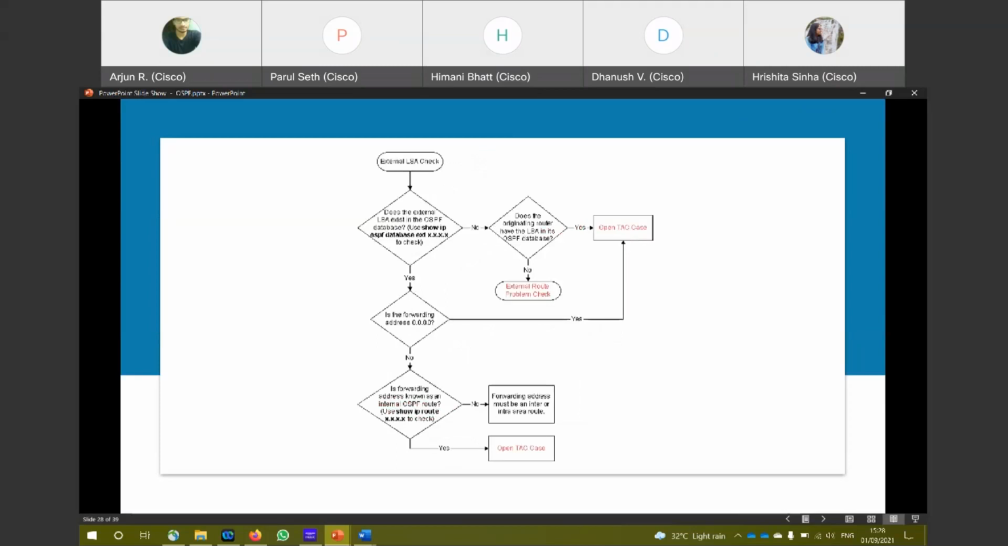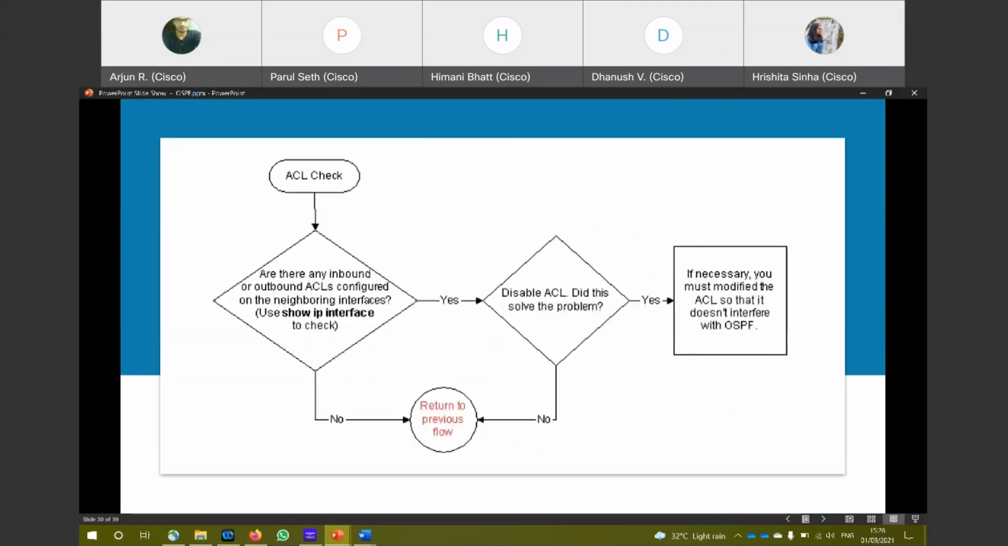External LSAs: the problem could also be part of external LSAs. If there is some other routing protocol connected to this OSPF and redistribution is not done properly, that might also be a reason for routes not getting propagated properly. You can give show ip route and show ip ospf database external to filter out the routes that are problematic. NBMA is not there.